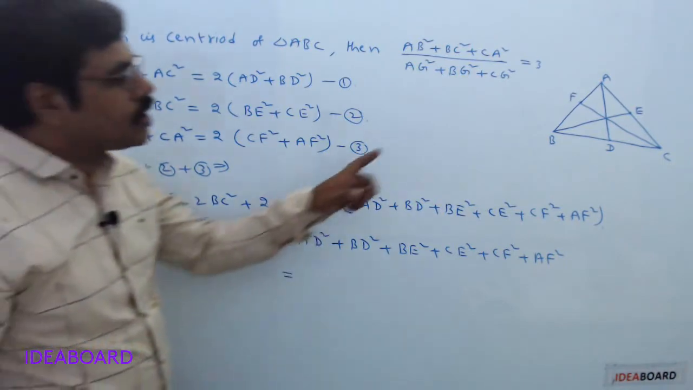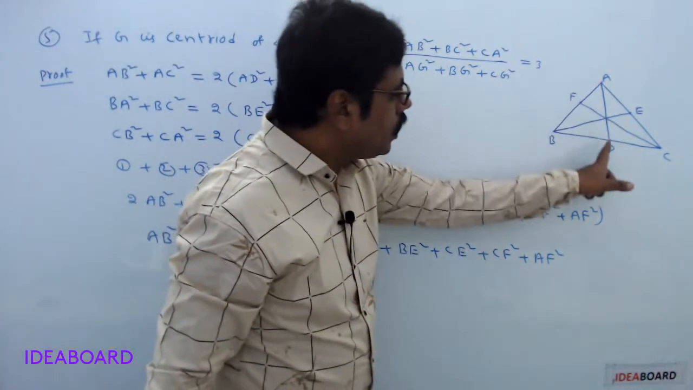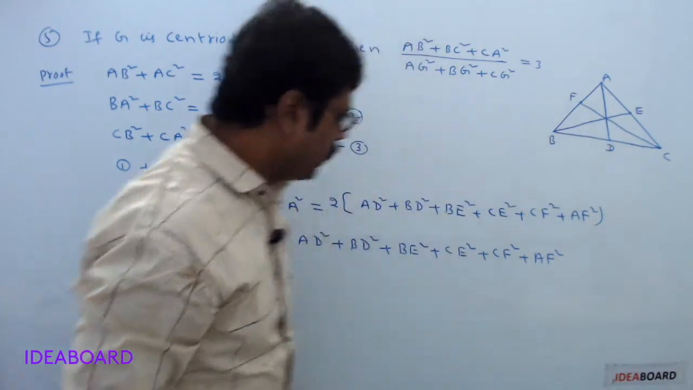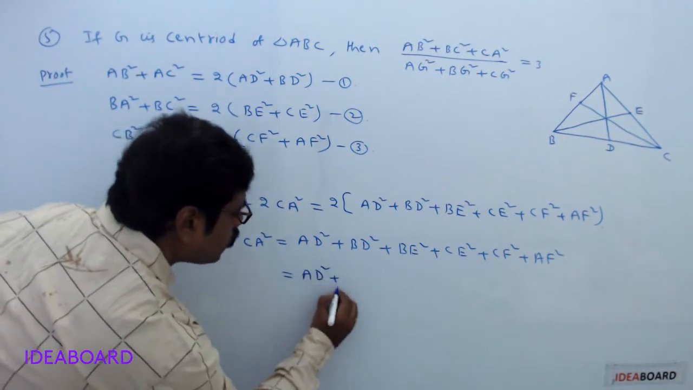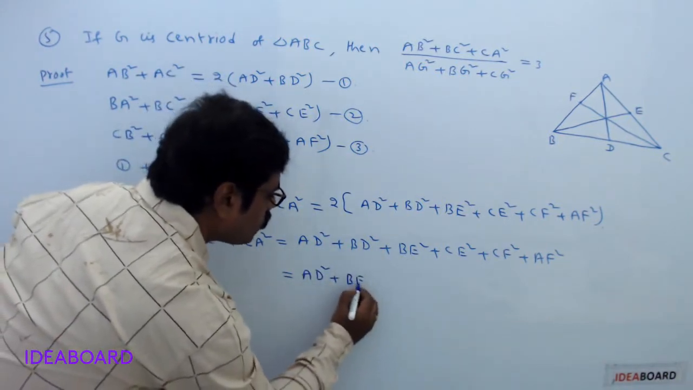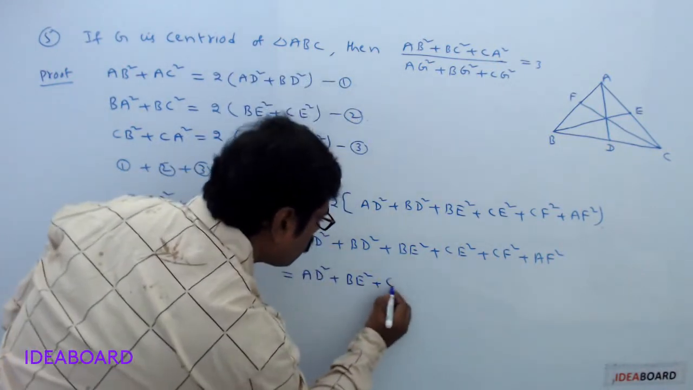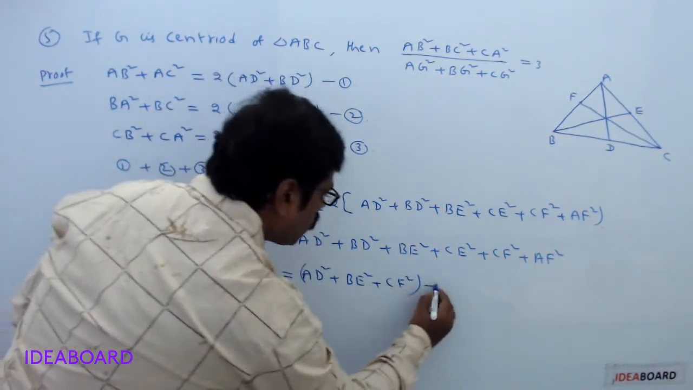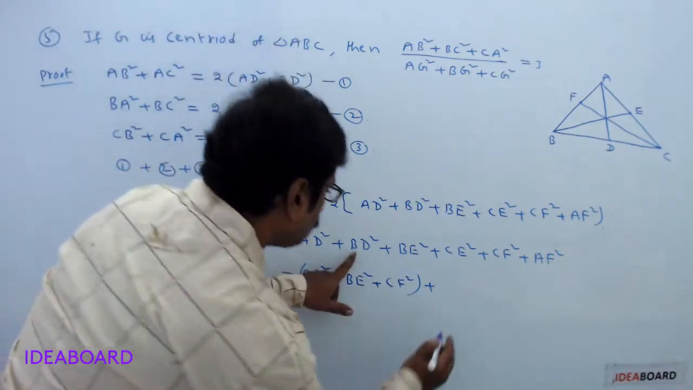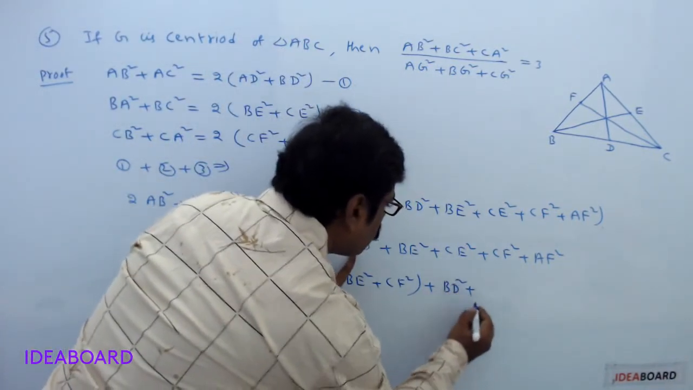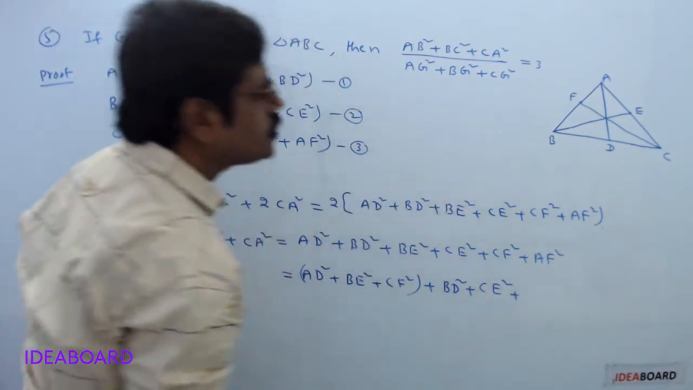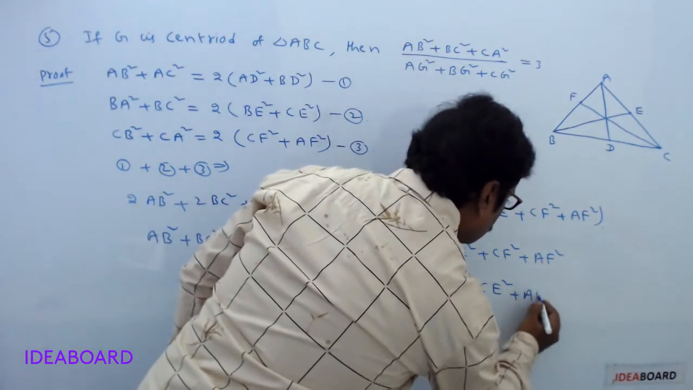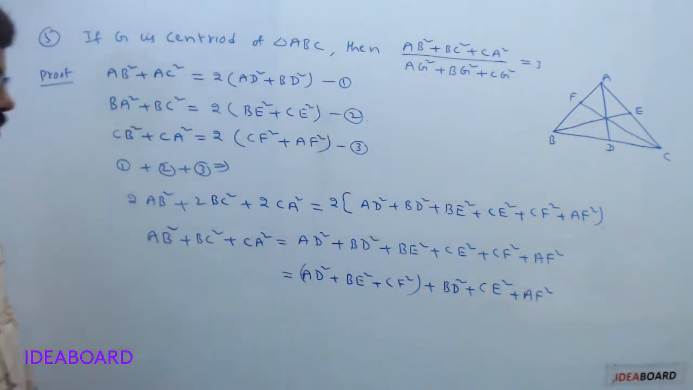Now keep the LHS part as it is. This is equal to, what are the medians in your diagram? AD, BE and CF. First write down the medians in one place. This is AD square plus BE square plus CF square. Then what about the remaining terms? This is BD square plus CE square plus AF square. So AD, BE, CF. Okay.